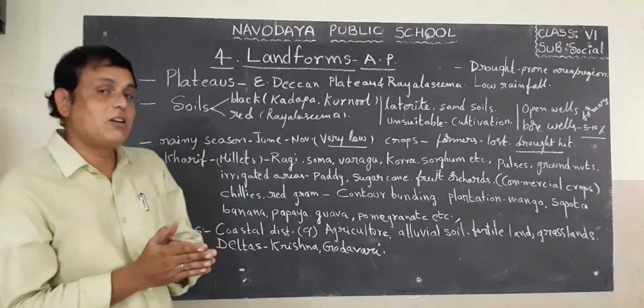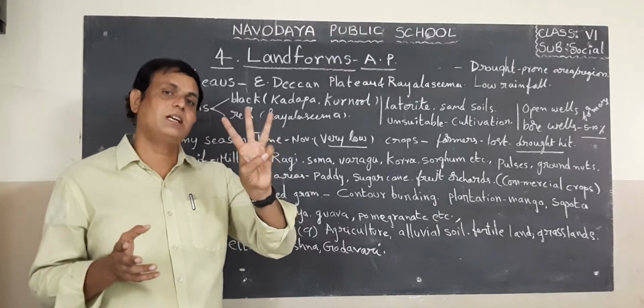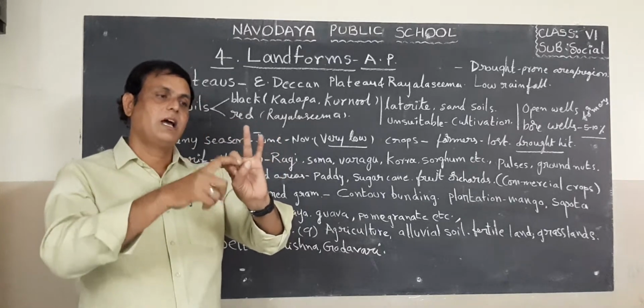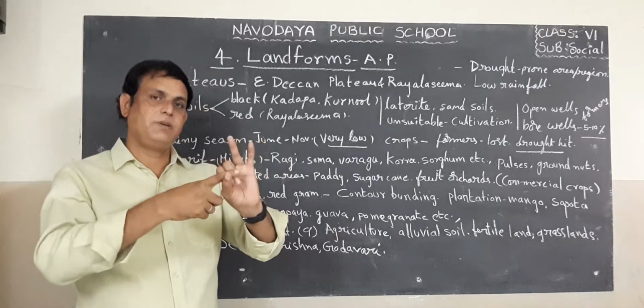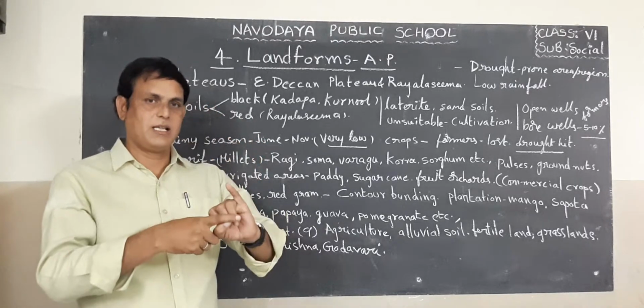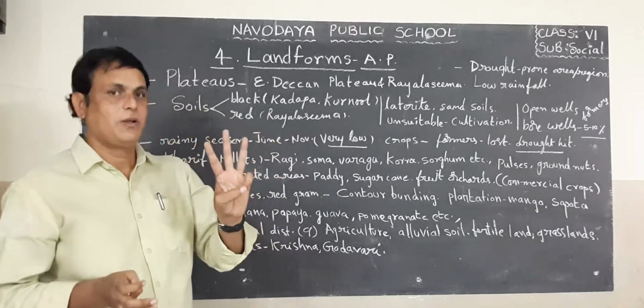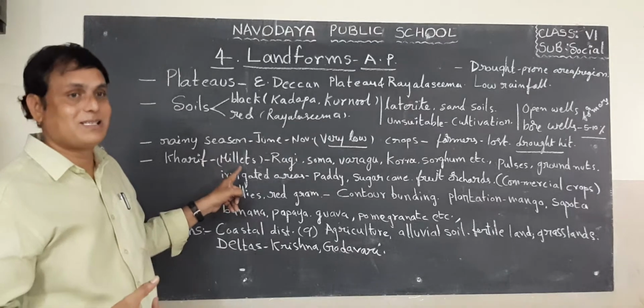For example, children, we have three crop seasons: Kharif season, Rabi season and Zaid. In the Kharif season, they are growing millets.